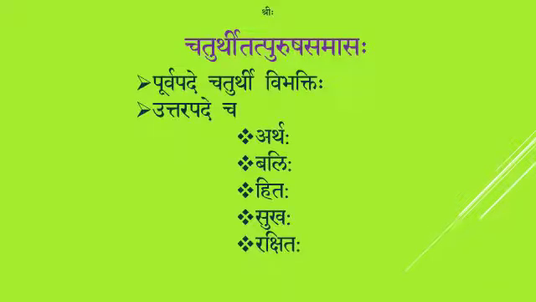The next one is Chaturthi Tatpurusha Samasaha. Here also the same two criteria apply. Purvapade Chaturthi Vibhaktihi. The first word, that is the Purvapadam, should be in Chaturthi Vibhakti and the Uttarapada should be any one among these 5: Arthaha, Balihi, Hitaha, Sukhaha, Rakshitaha. I repeat the criteria. Purvapade Chaturthi Vibhaktihi. The Purvapadam should be in Chaturthi Vibhakti and the Uttarapada should be either Arthaha or Balihi or Hitaha or Sukhaha or Rakshitaha. Only then Chaturthi Tatpurusha Samasa will come.